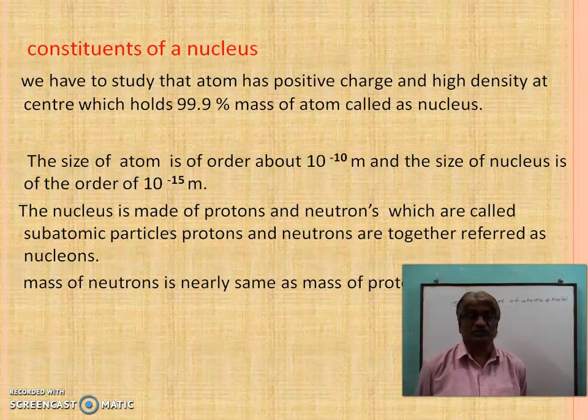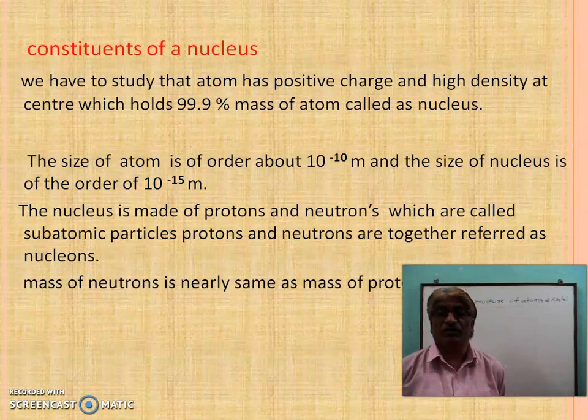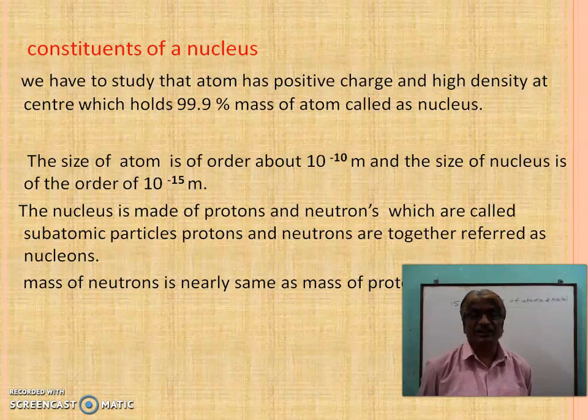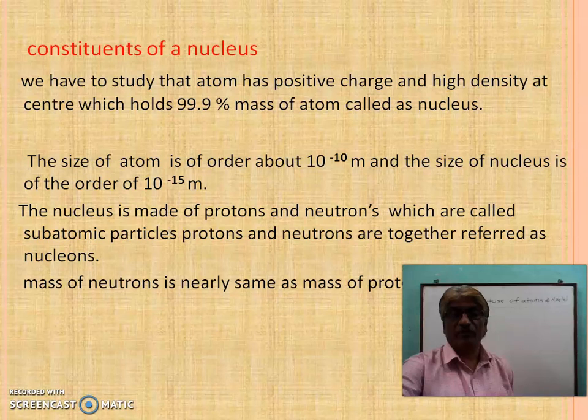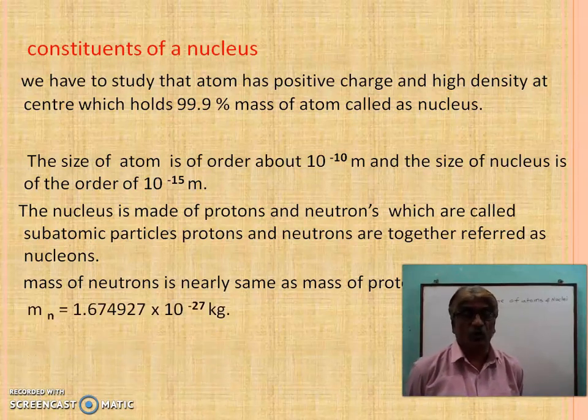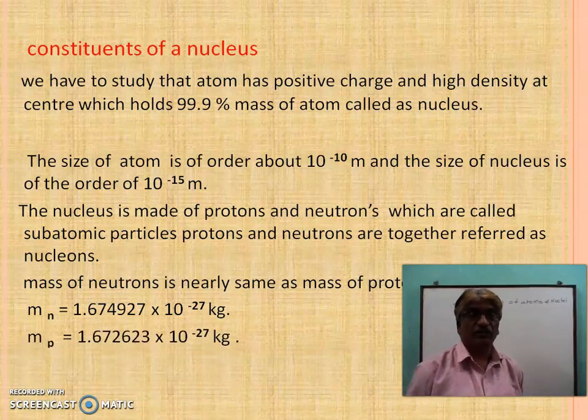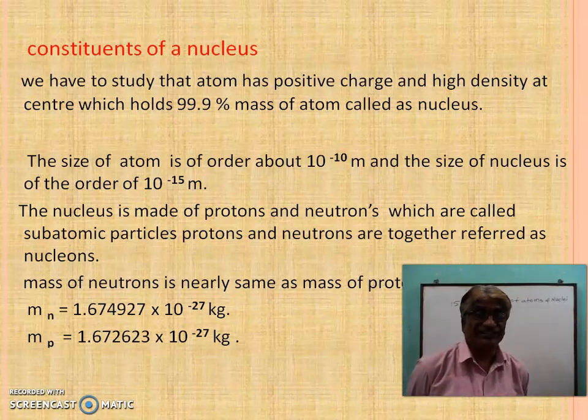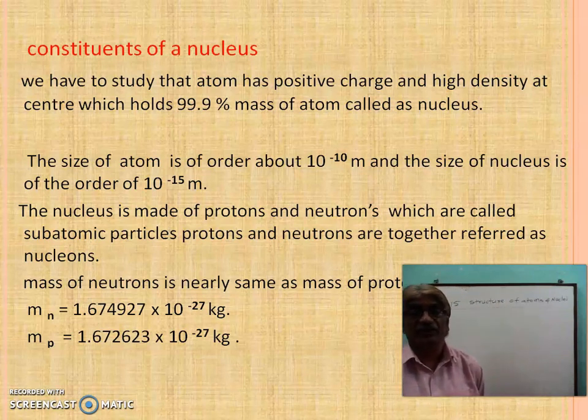The mass of a neutron is nearly the same as the mass of a proton. Actually, the mass of a neutron is slightly greater than the mass of a proton. So the mass of a neutron is 1.674927 × 10⁻²⁷ kg, whereas the mass of a proton is 1.672623 × 10⁻²⁷ kilogram.